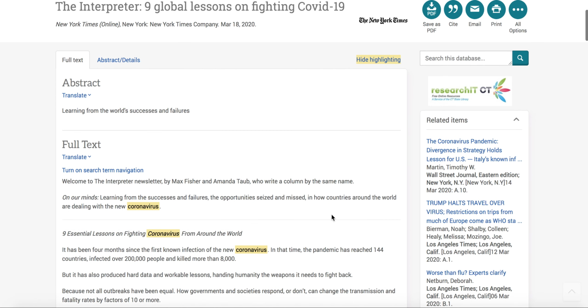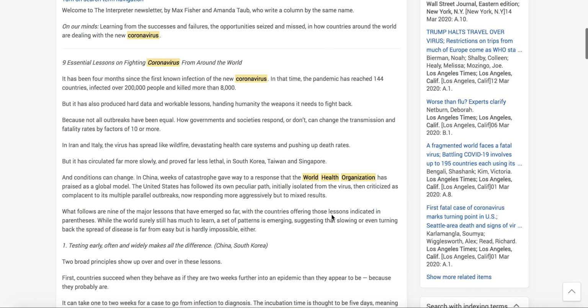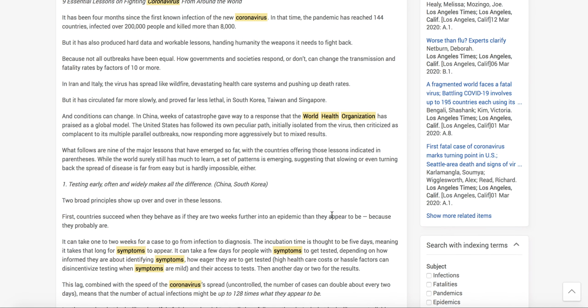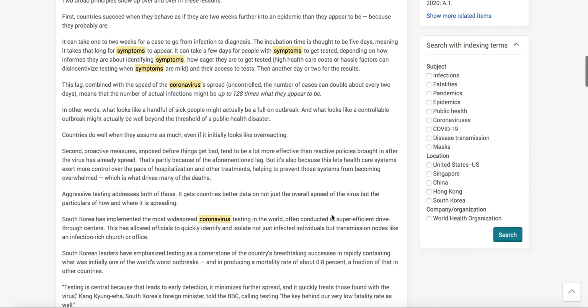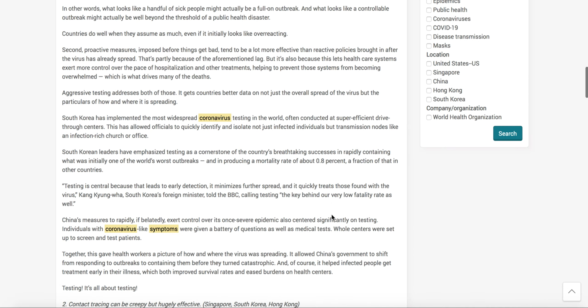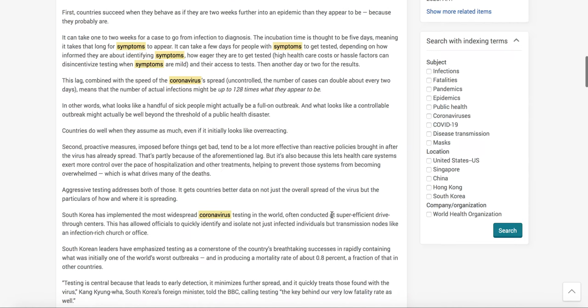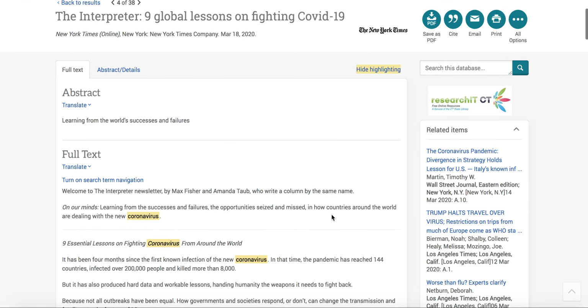Unfortunately, there are no pictures in any of these full text articles. So for magazines, that's particularly upsetting to people. I think a big appeal is being able to have pictures to guide your reading, but you still get the full text of the article. So you can go and read that at your leisure here.